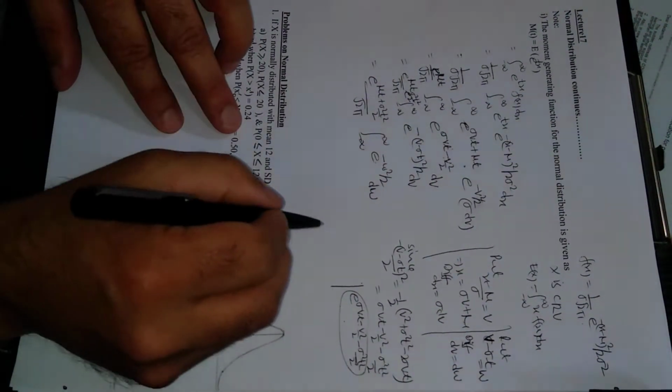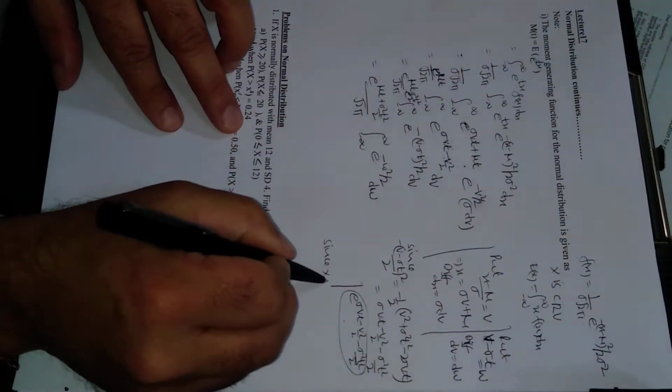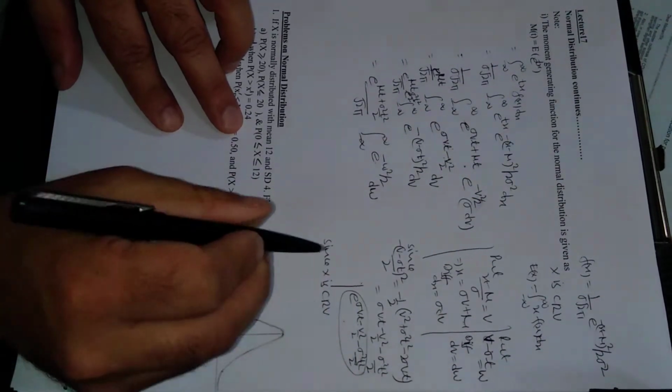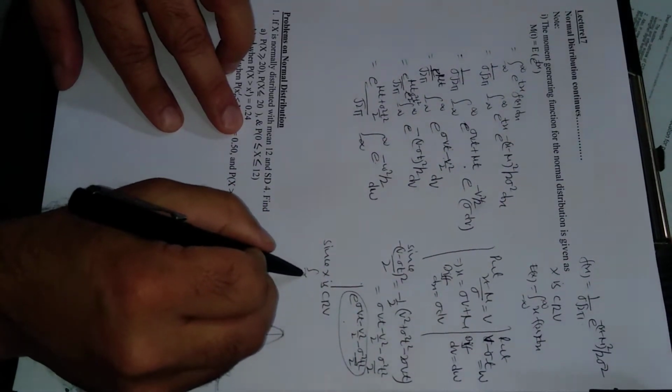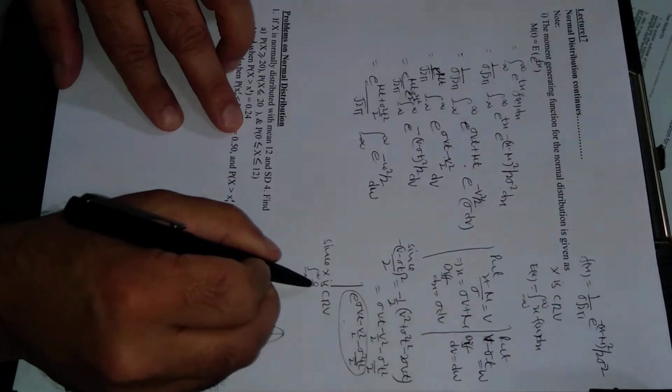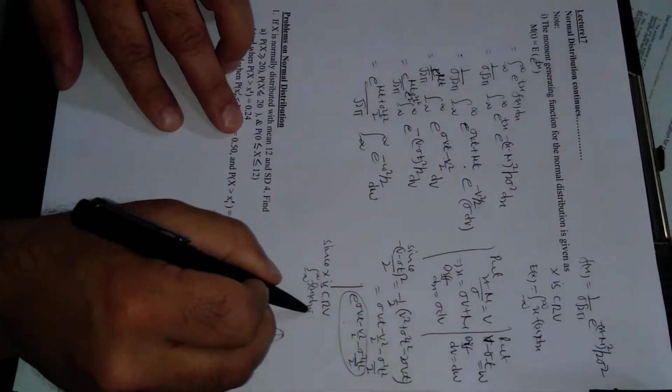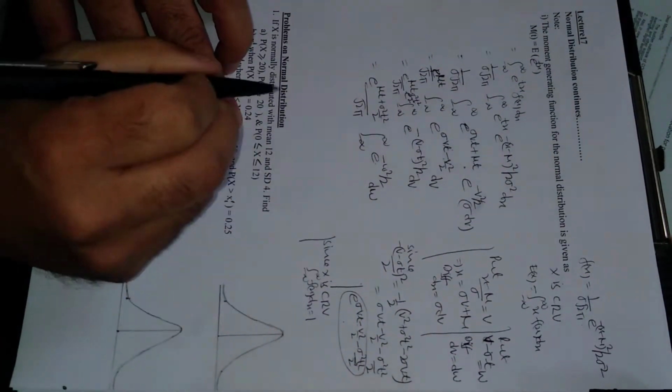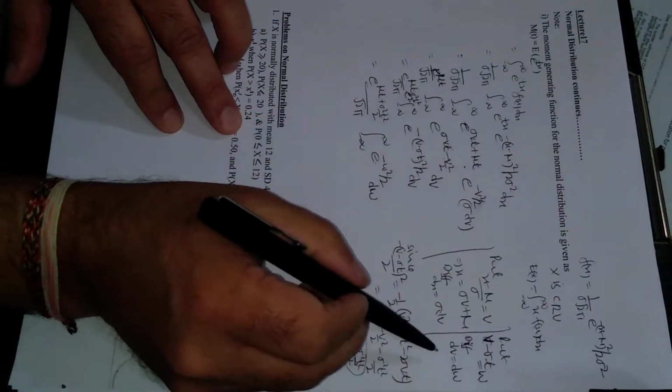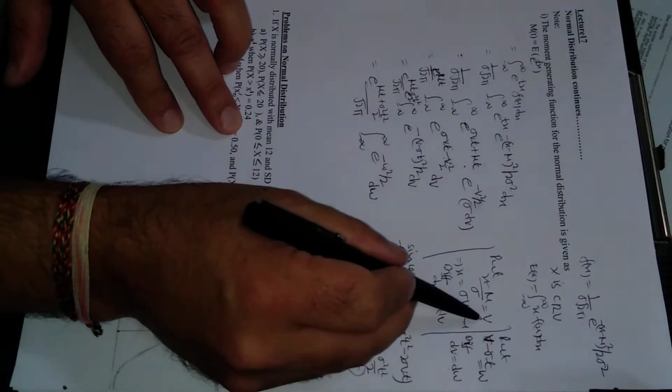Since x is a continuous random variable, this condition will always be true: the integral from minus infinity to infinity of f of x dx will be equal to 1, because w is in terms of v and v is in terms of x.